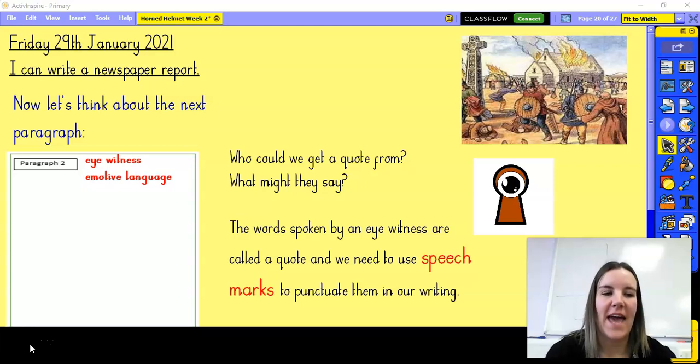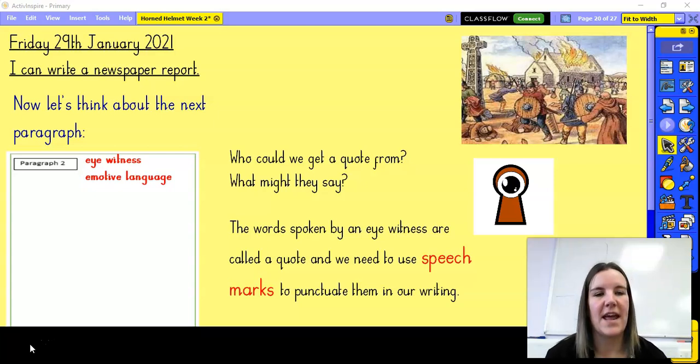Yesterday we wrote our catchy headline, we wrote our paragraph 1, where we thought about the chronological order, and we also wrote our orientation, the first paragraph there to give information of the who, the what, the when, the where, and possibly the why. So today we are up to our paragraph 2, and again I've got my plan here so that I know exactly what information I'm going to need to include.